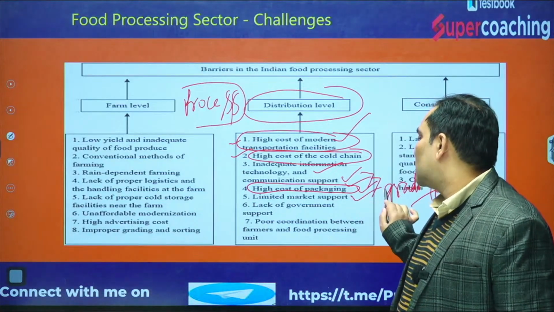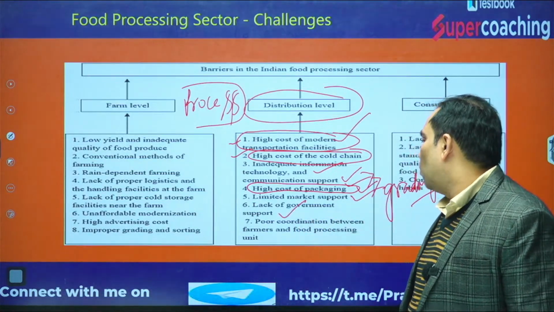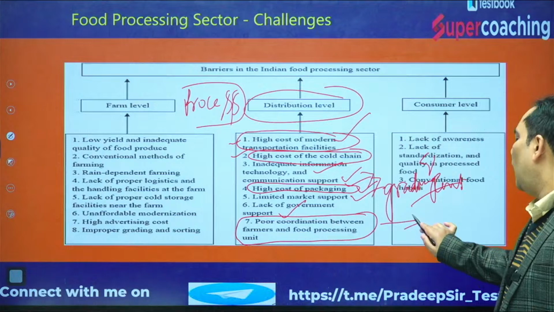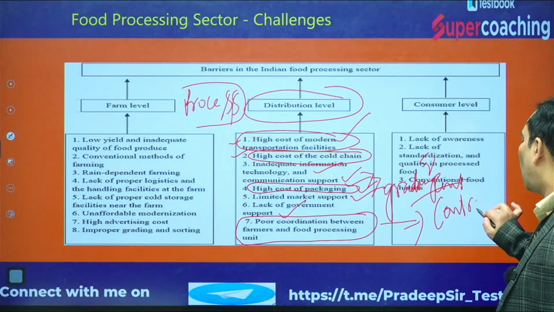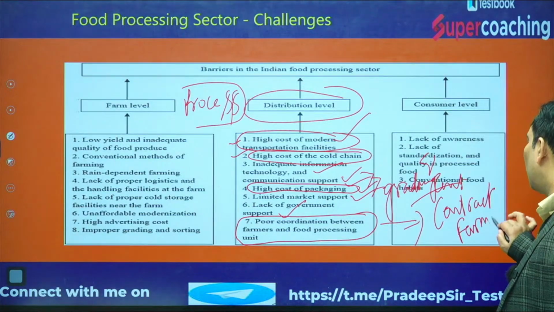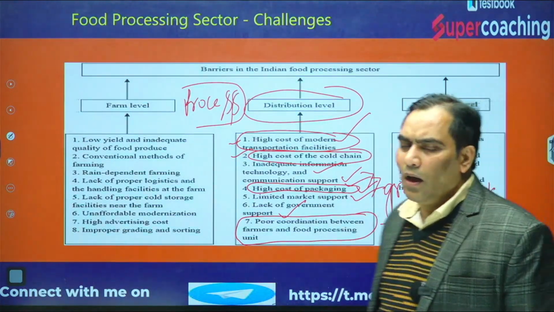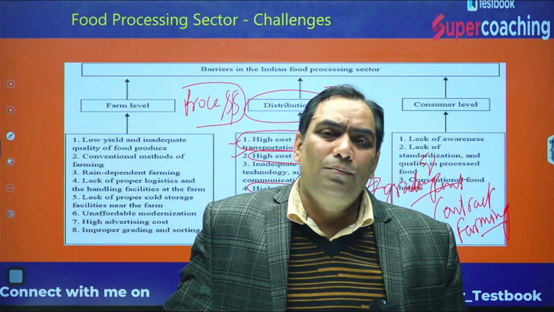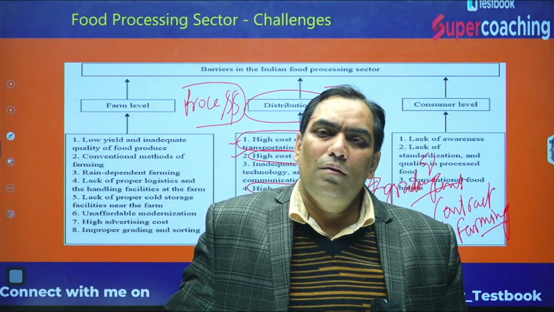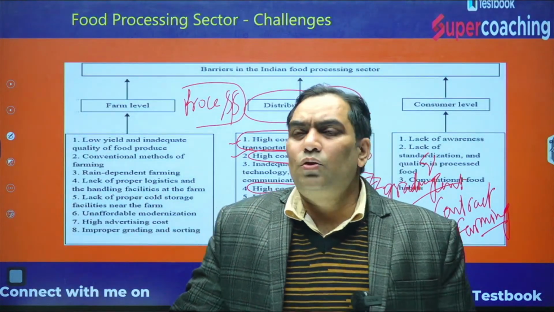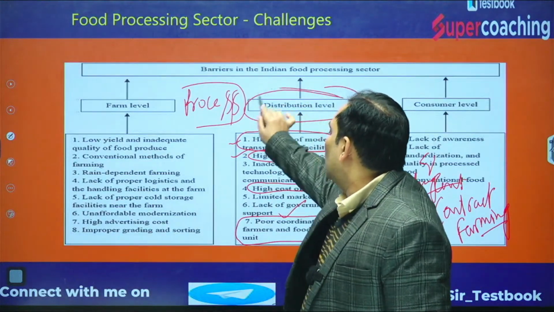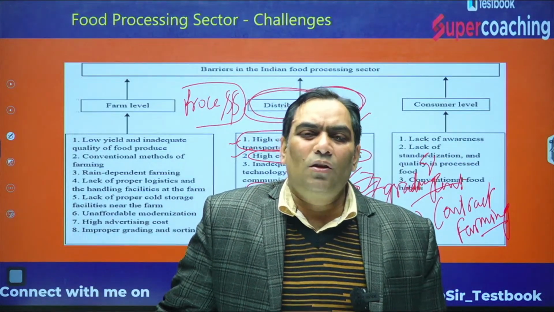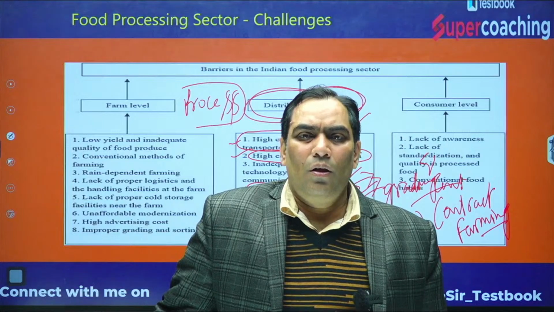Limited market support, lack of government support, poor coordination. This is very important. We already discussed that's why we have made the provision of contract farming. Now the farmers can make direct contact with the industries, but it is not very popular. So these are the challenges, not problems but challenges, of the industries.